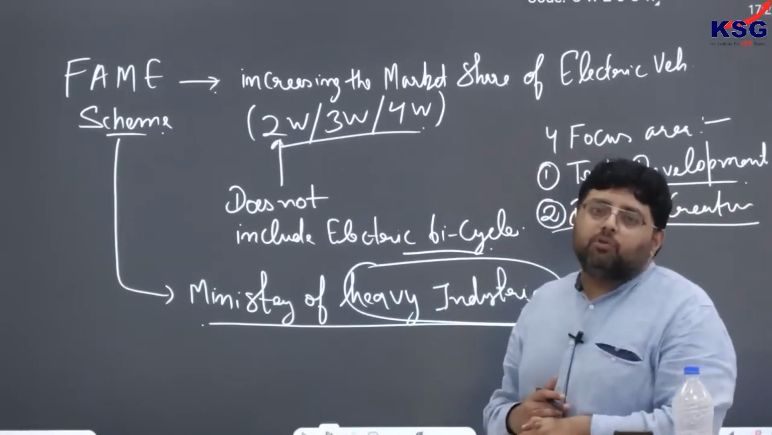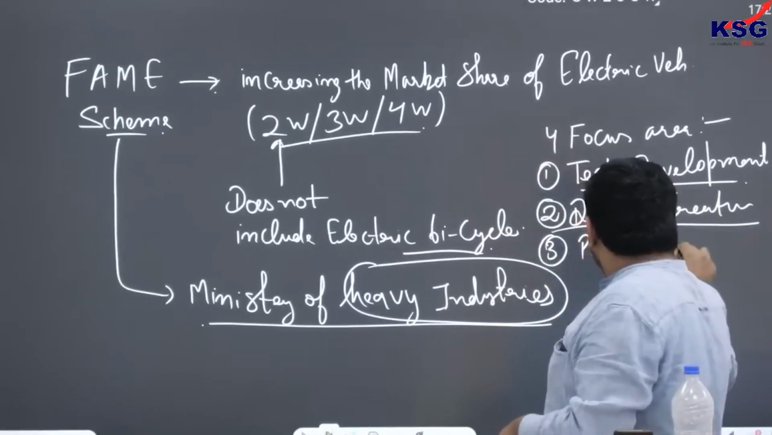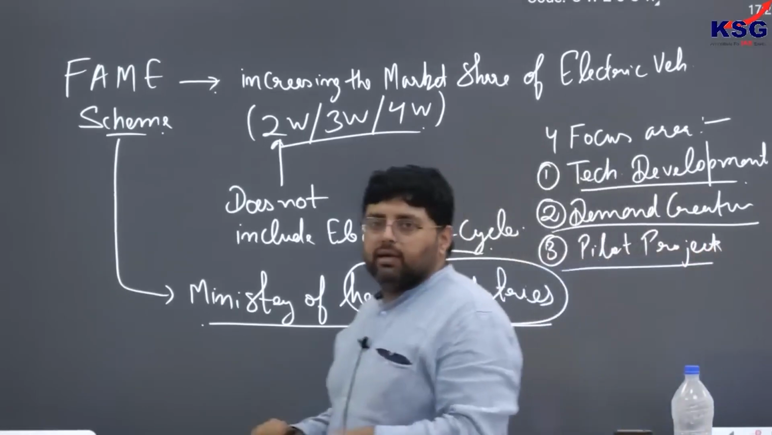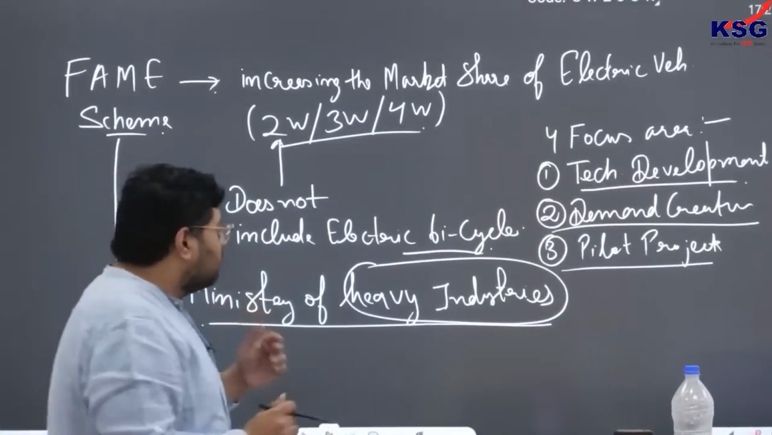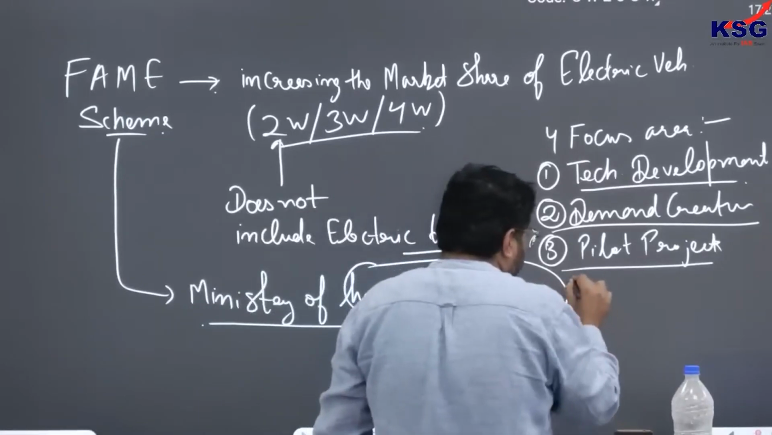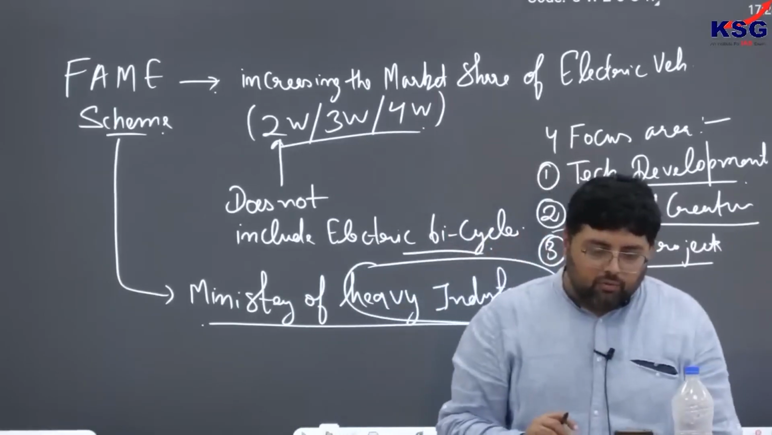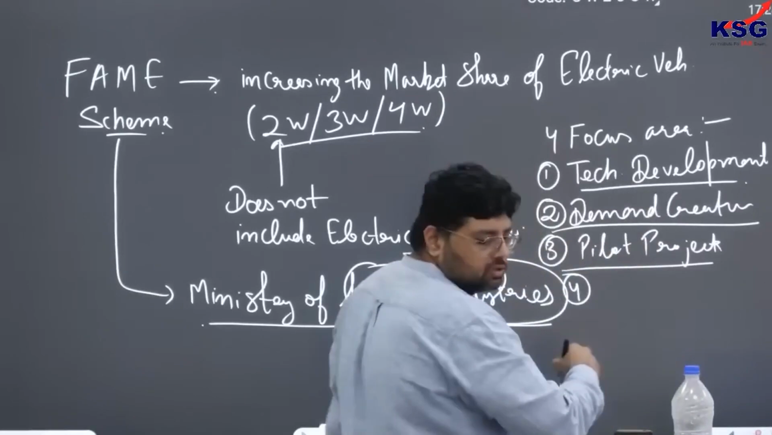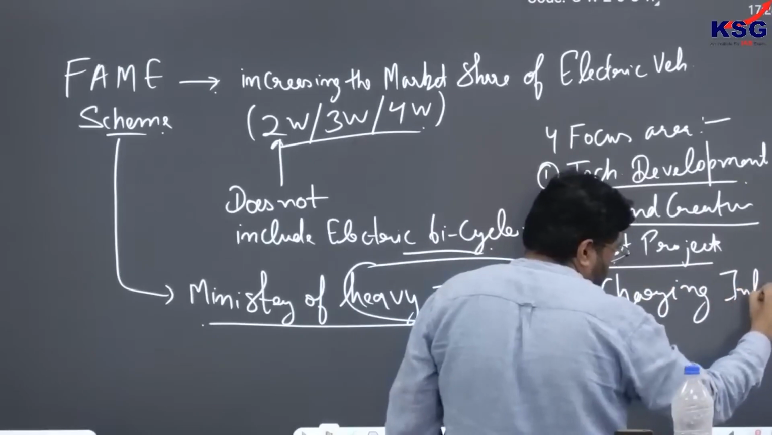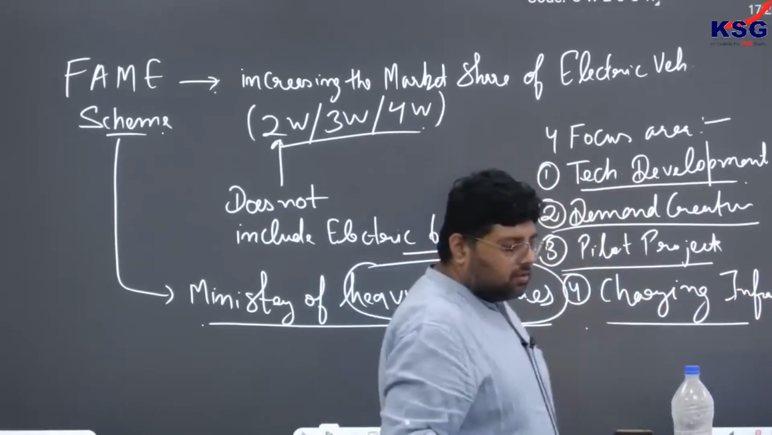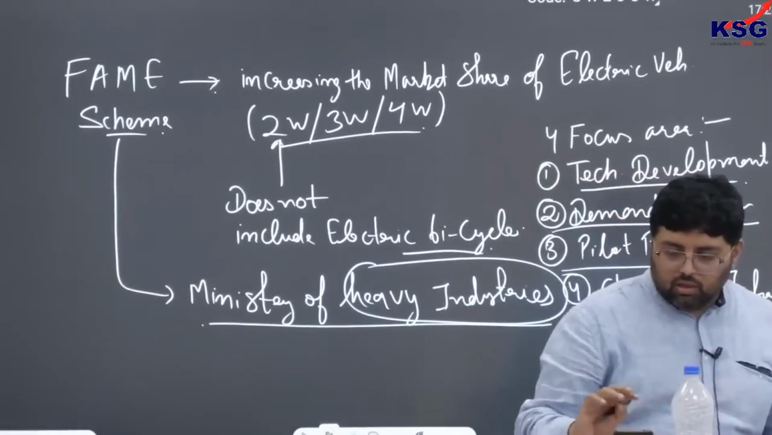Next, pilot projects. Pilot projects means before launching it, government or companies must trial it, or you can say the end to end ecosystem or infrastructure that is needed. So we want to develop pilot projects. And fourth, government focused on charging infrastructure. So this is what you have to remember. Government has to focus on charging infrastructure also. Clear?